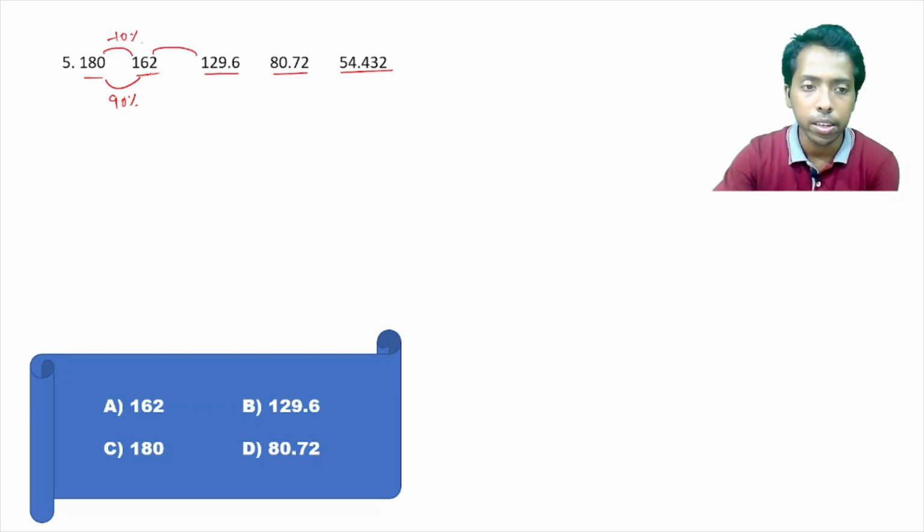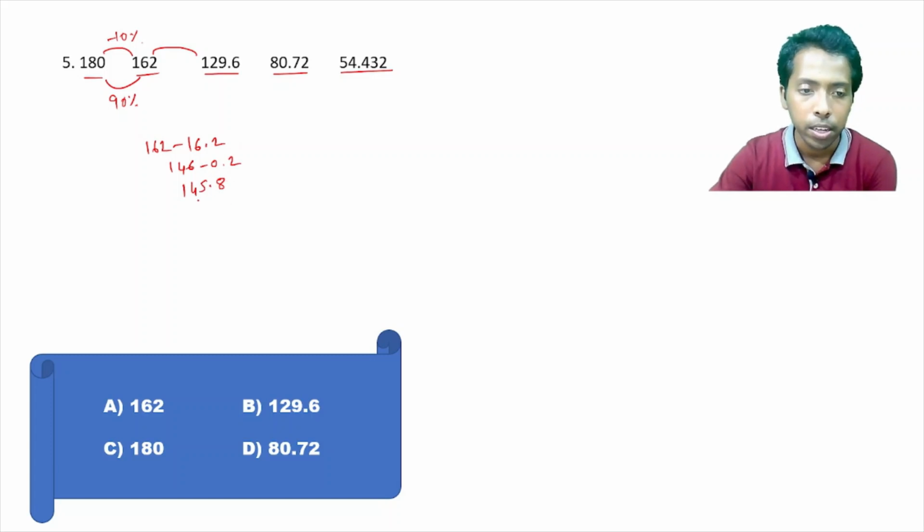If we make 162 minus 16, that is what? 146. 16.2, that is minus 0.2, so 145.8, right? Again 16.2, that is 130, 129.6. Yes. So this is minus 20%, right? 80% of 162.